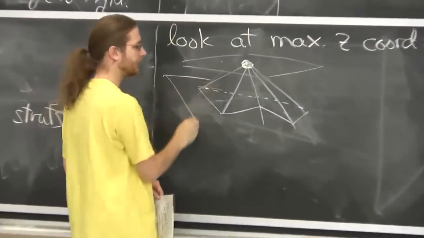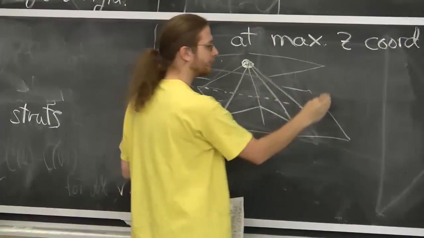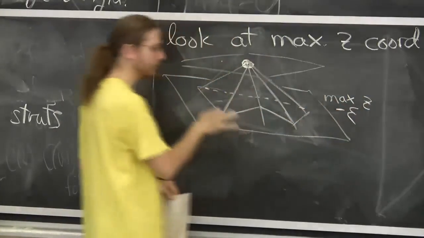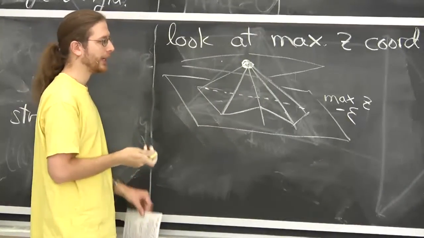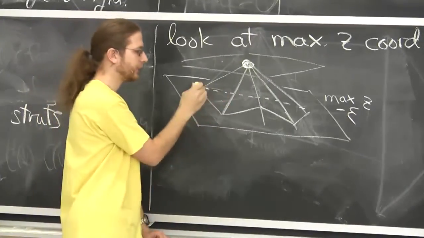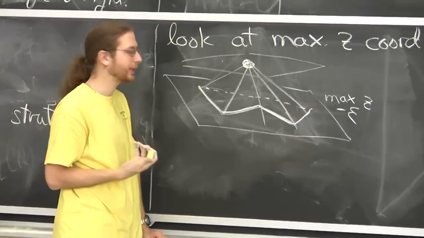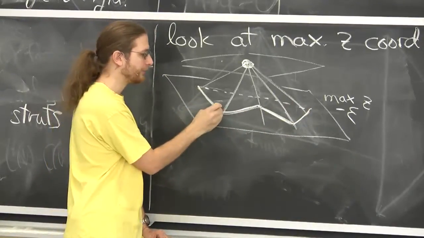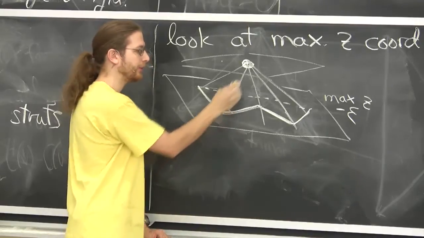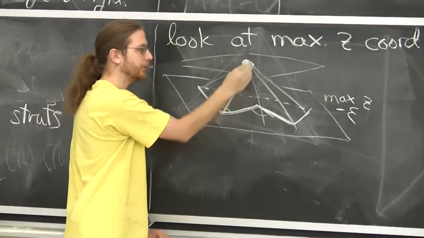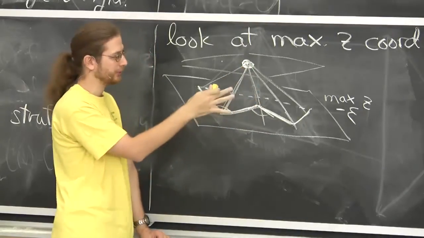This is another plane I'm going to slice at, which is maximum z minus epsilon, slightly below the maximum z-coordinate. And in the typical case, we're going to get a polygon. Note that wherever this polygon has a convex angle, you get a mountain here. Wherever you have a reflex angle, like this one, you get a valley edge here, if you can see that three-dimensional picture.